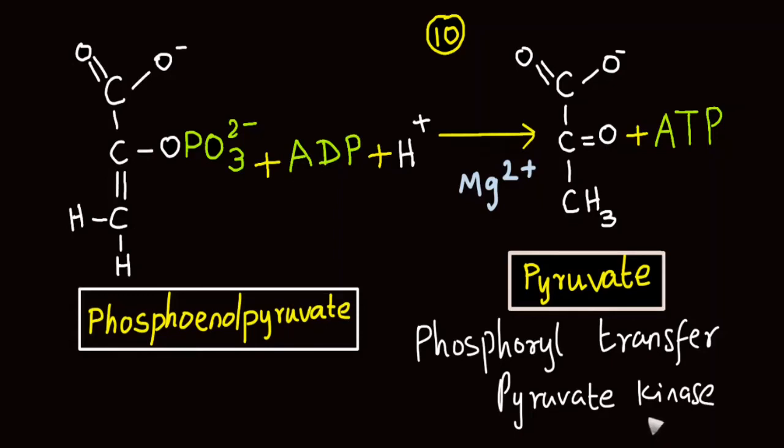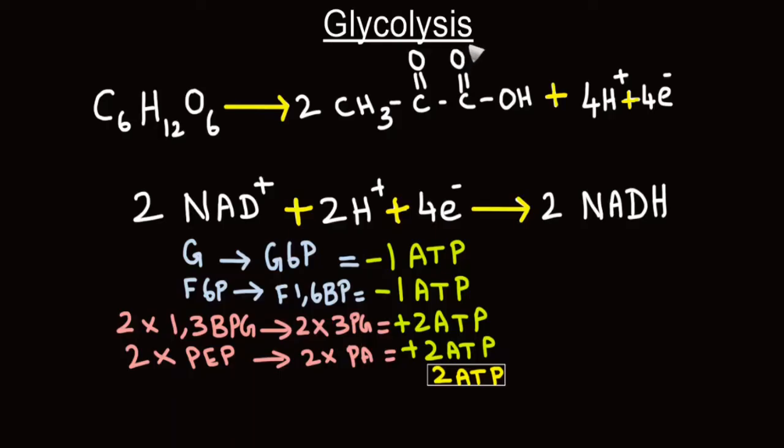And this enzyme needs magnesium ion as its cofactor. As 2 molecules of phosphoenol pyruvate enter the 10th step of glycolysis, everything should be multiplied by 2, because whatever we have seen so far is for a single molecule of phosphoenol pyruvate. So from the 10th step of glycolysis, we get 2 molecules of pyruvate and 2 molecules of adenosine triphosphate. Now that we have seen all the 10 steps in glycolysis, at the end of glycolysis, we need to remember certain points that I have listed out here.